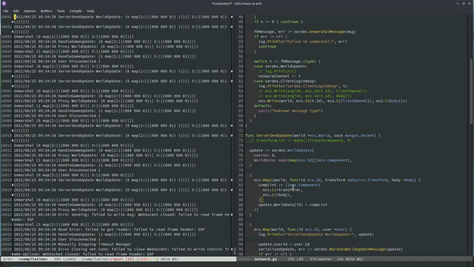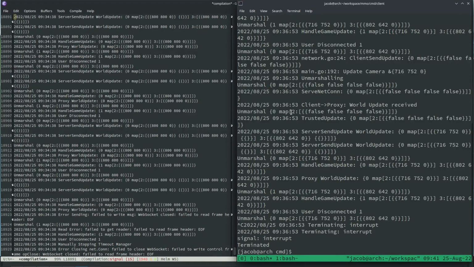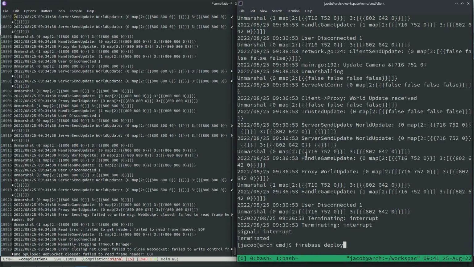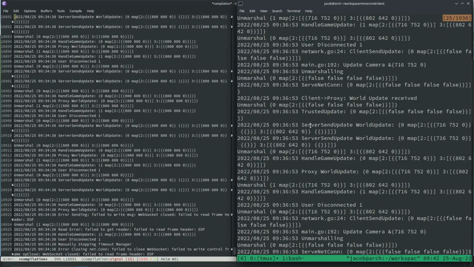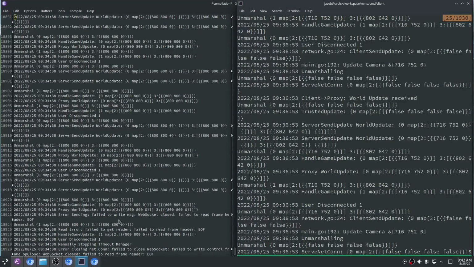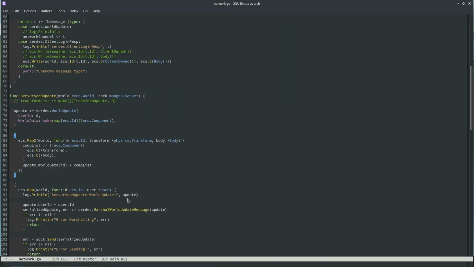But they still aren't seeing each other. These were the client logs for the second client. Let's scroll up a bit. I think I'm getting 2 updates. Server send update. What is that? Oh, it's this one. Update world data.